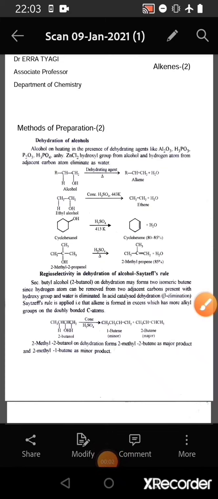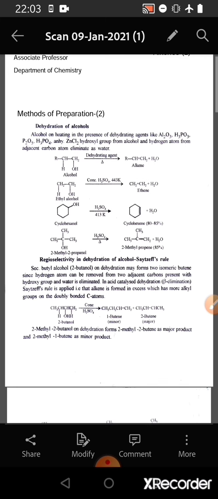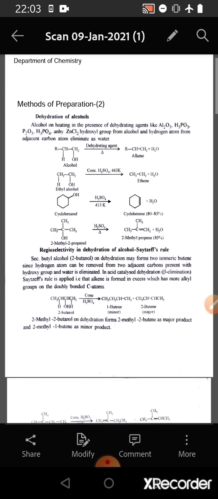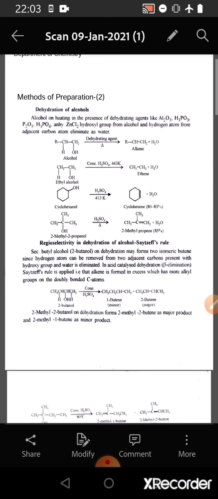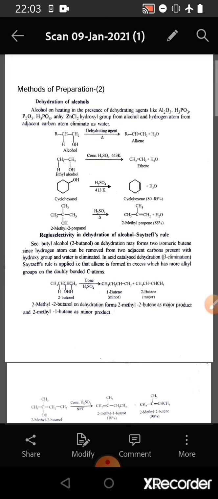In continuation of the last videos on alkenes of BSc Part 1 Organic Chemistry. In this video, we will continue with the methods of preparation of the alkenes. And the first method we are taking is dehydration of alcohols.